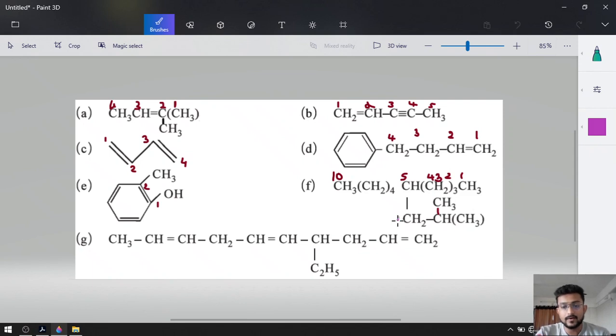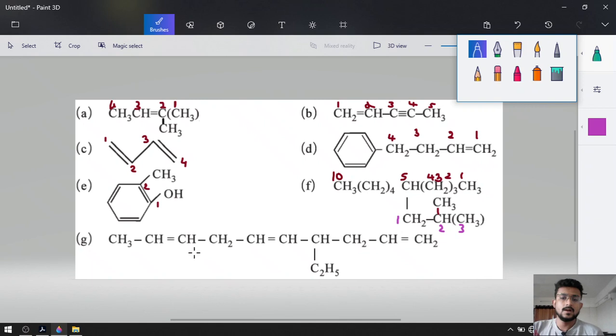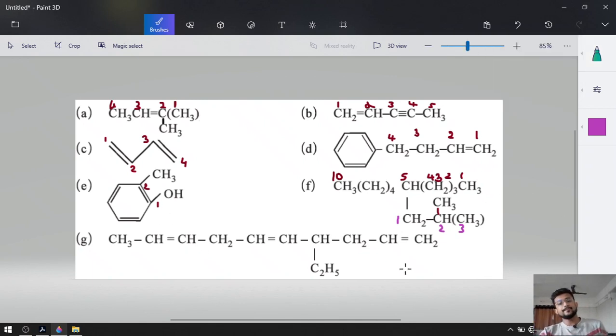This will be the first carbon, because the carbon attached to the main series will be the first carbon. So the name will be like this: 5-(2-methylpropyl)decane. Okay.